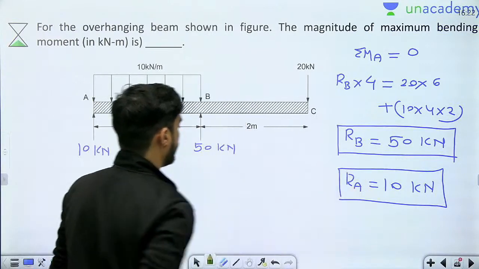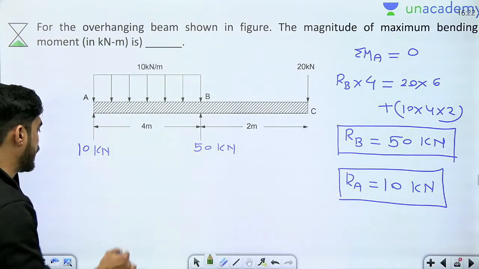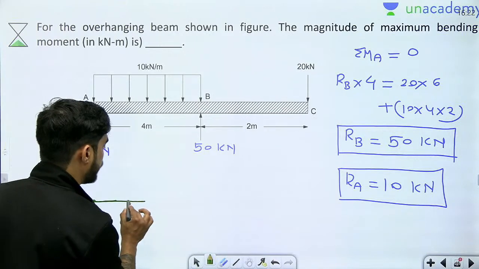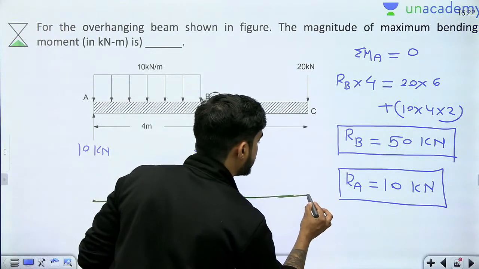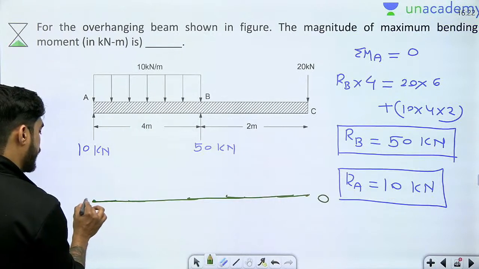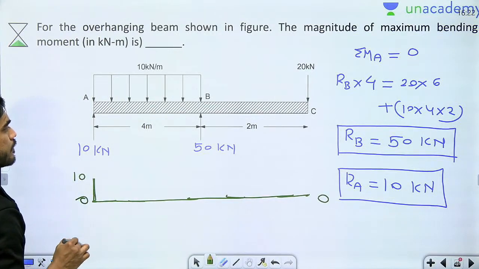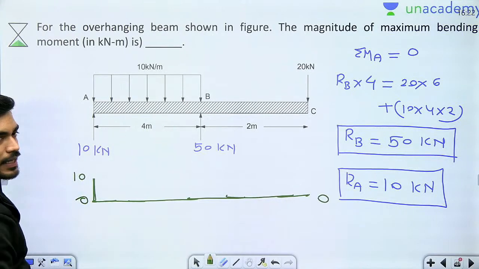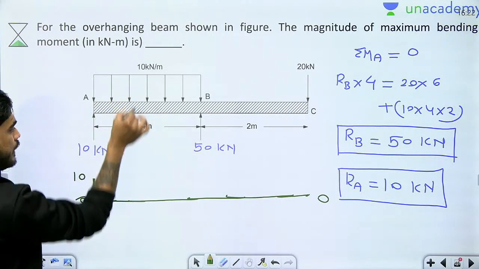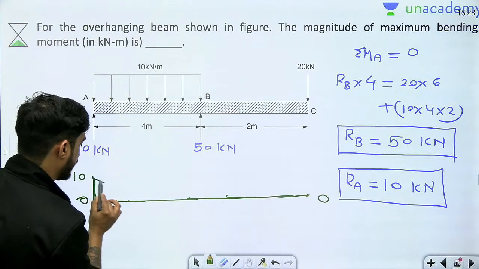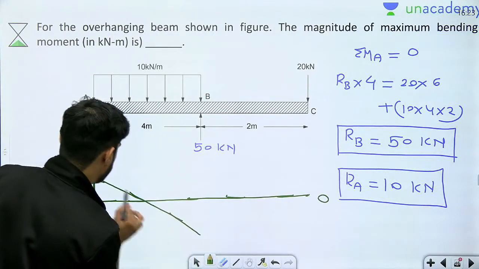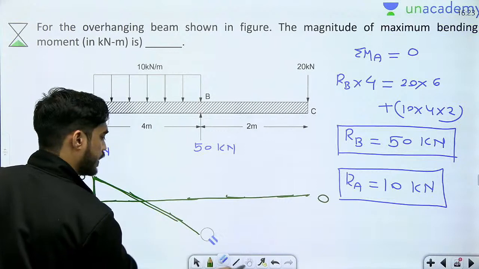Now let's draw the shear force diagram. Okay. तो बेटा shear force diagram के लिए first I will draw the datum. That is what I do always. Okay. 0, 0. Now 10 ऊपर, ठीक है. Then बेटा A से लेके B तक straight line. 10 minus 40, minus 30.